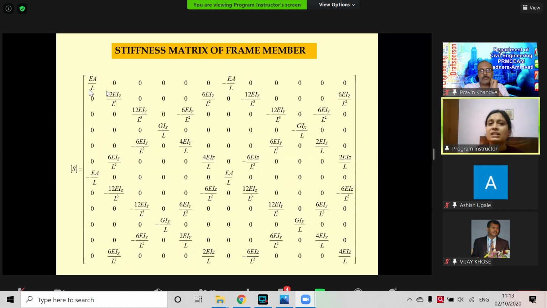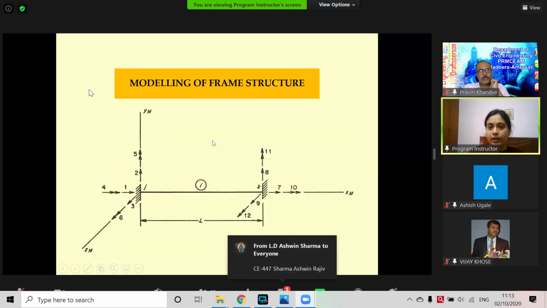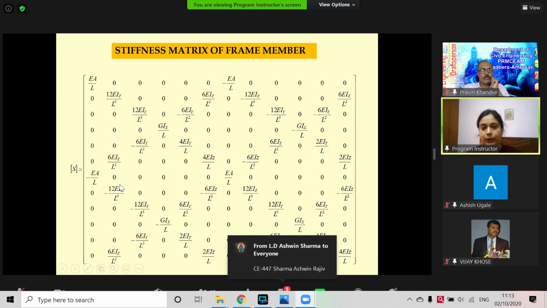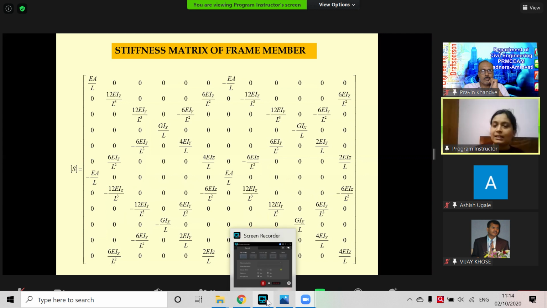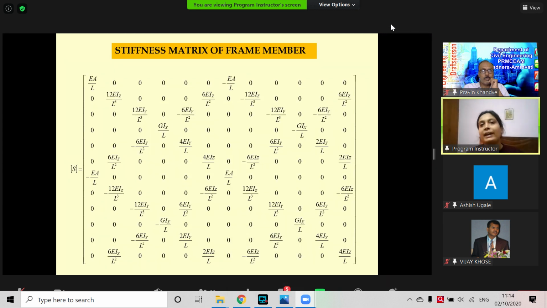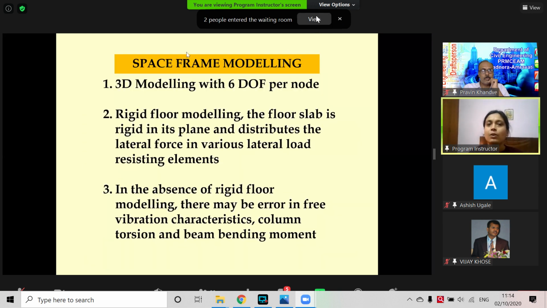That's how we find out the stiffness matrix. It is a 12 by 12 stiffness matrix, as the degree of freedom for this beam is 12. For such a beam, this is the stiffness matrix, and the figure I have drawn, and that's how we get the final results or stress-strain condition. That's how we do space frame analytical modeling.